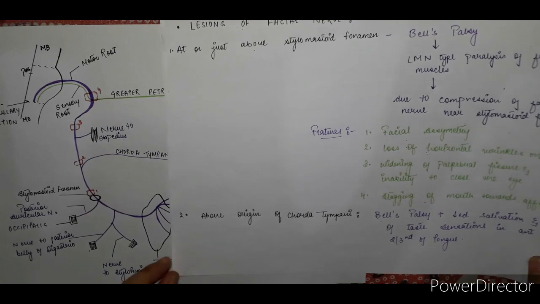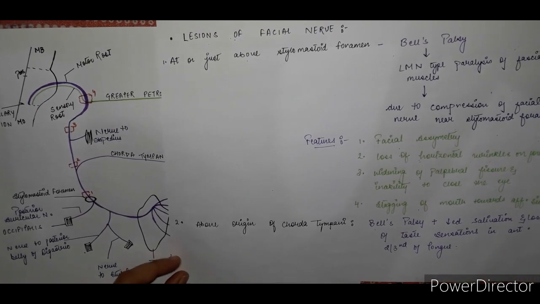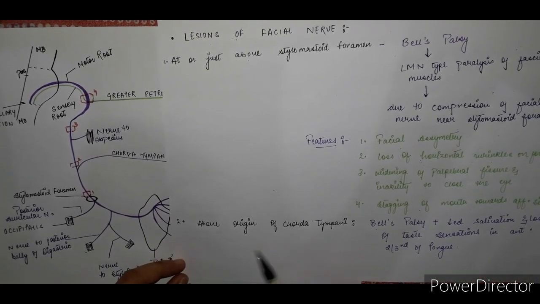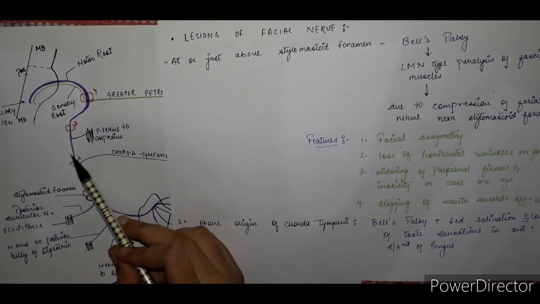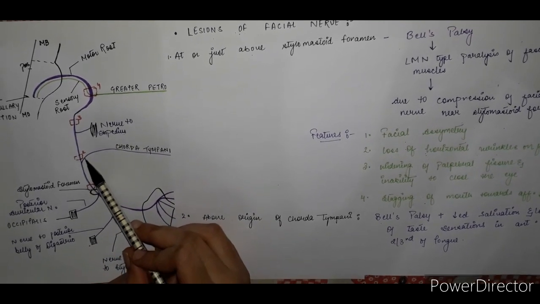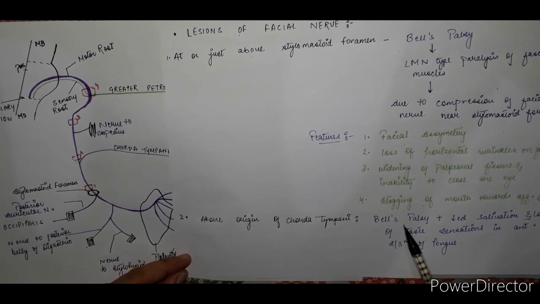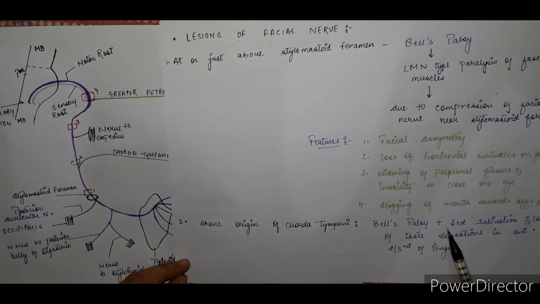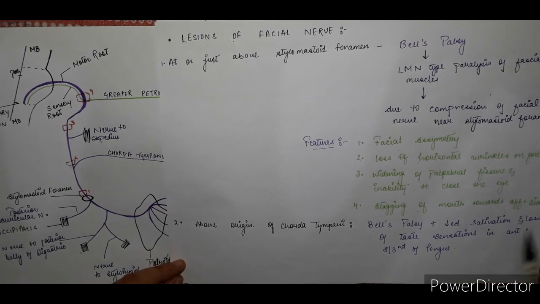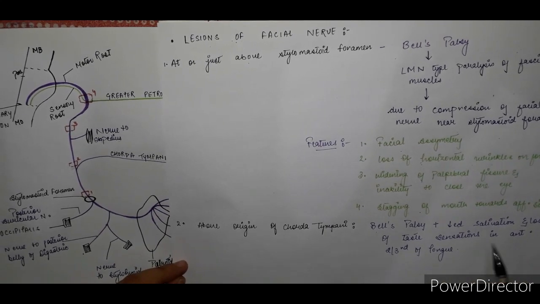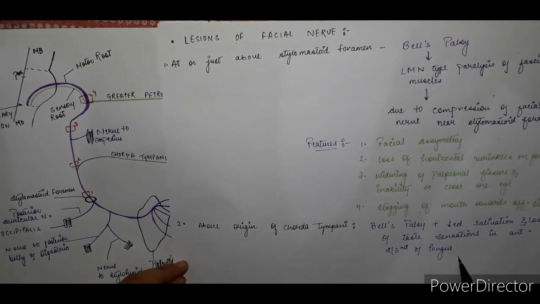Now, the second site of lesion in the facial nerve is above the origin of the chorda tympani. In this, Bell palsy occurs along with decreased salivation and loss of taste sensation in the anterior two-thirds of the tongue. Why?